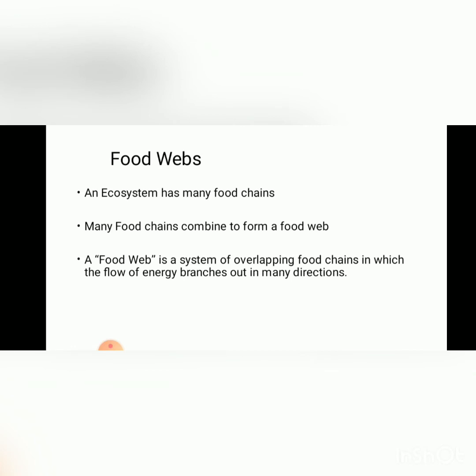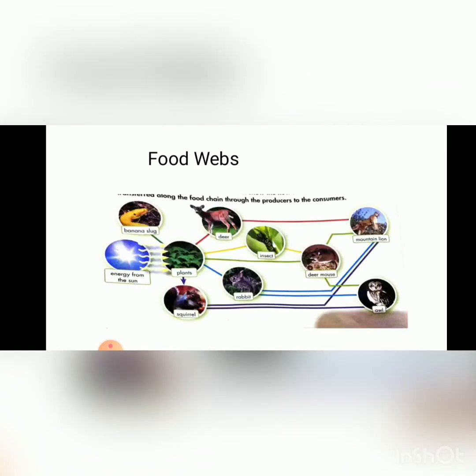An ecosystem has many food chains combined to form a food web. A food web is a system of overlapping food chains in which the flow of energy branches out in many directions. Okay, so here is a food web. As you can see, there are different kinds of simpler food chains. Those are connected with each other, forming a large food web. You can see the diagram in your book and understand it as well.